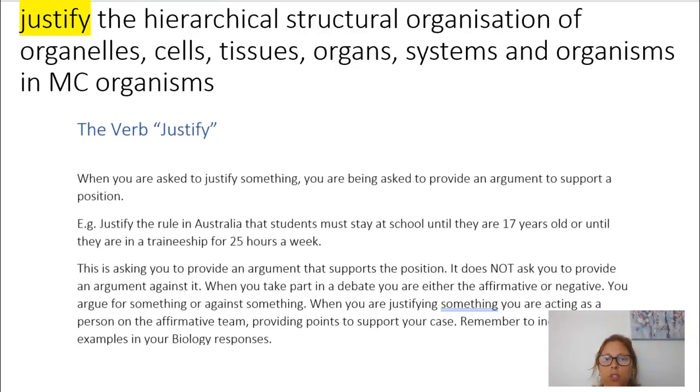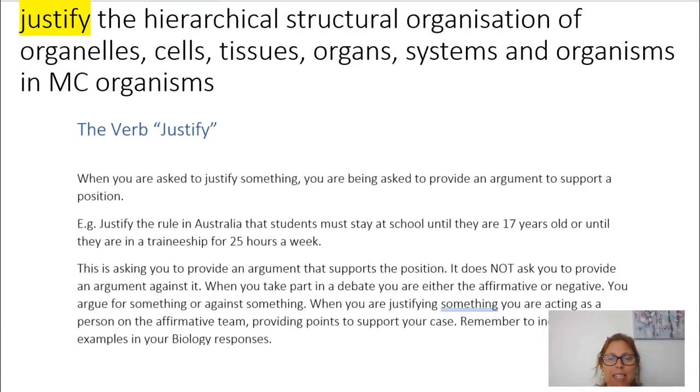So one example of a justify question: when we talk about justifying, you're being asked to provide an argument to support it. So for example, justify the rule in Australia that students must stay at school until they're 17 years old, or unless they're in a traineeship for 25 hours a week. It's asking you to provide an argument that supports it. It's not asking you to provide an argument against it. So in this case, you're justifying, you're acting in the position of the affirmative.